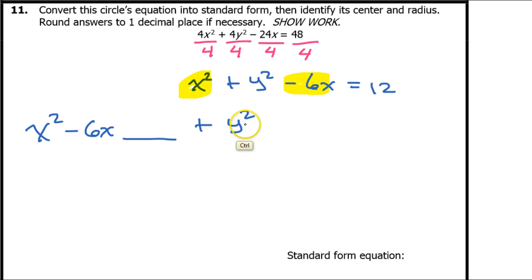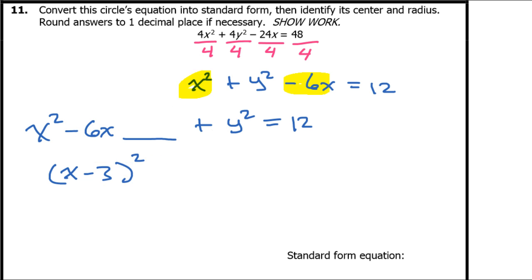Since there's no other y term, I'm not going to have to complete the square, so I don't need to leave a space. For this wannabe trinomial, I'm going to turn this into a binomial squared, and the binomial will be x minus 3. Where did the minus 3 come from? It's half of this term.